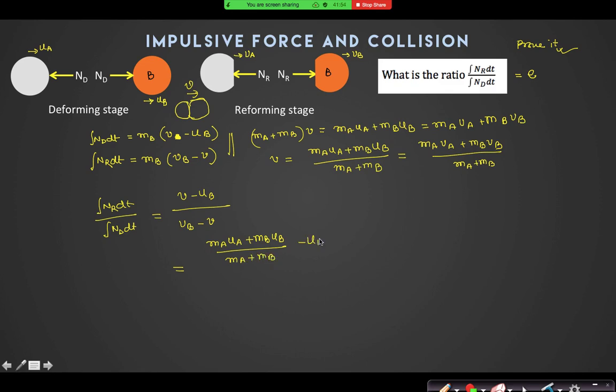And when I put the value V in the denominator, I will put this one, because there is VB in the denominator. So VB minus (MAVA plus MBVB) by (MA plus MB). So that I can find MAUB, MBUB will get cancelled out. So it is MA into UA minus UB.